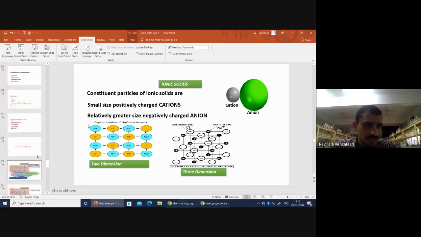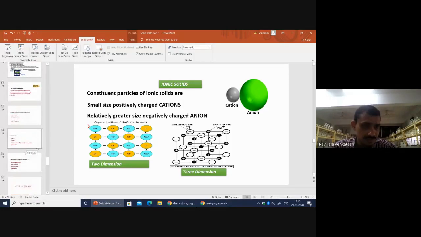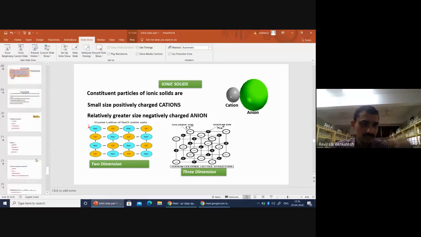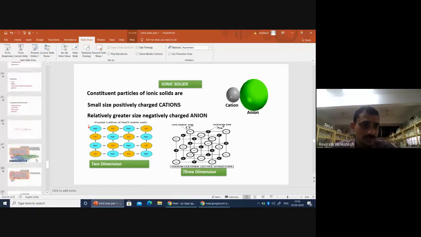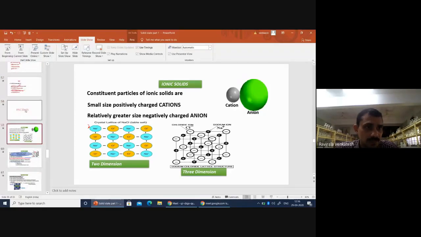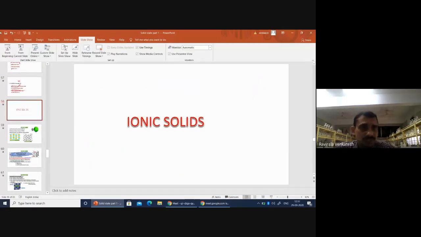So I will do one thing here. I will complete this ionic solids. Remaining metallic solids are there; that will be taken in the next class. Only one topic is left in that one. Only two slides are there.